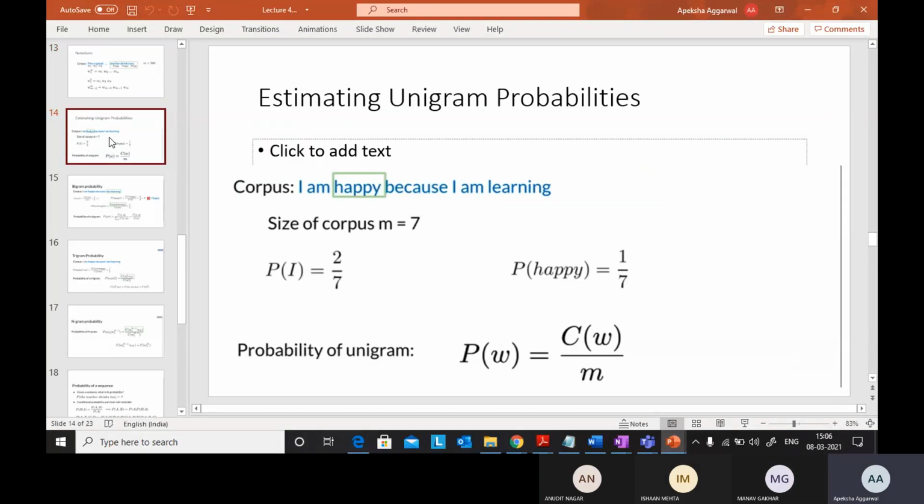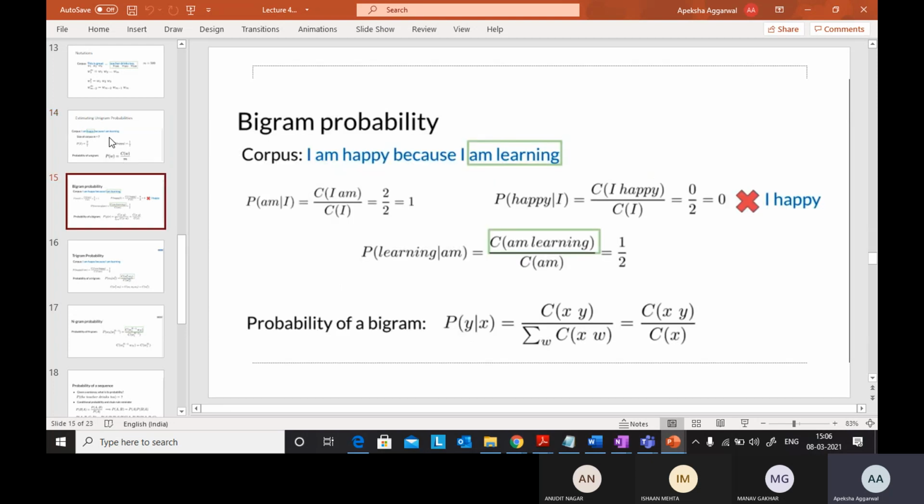While calculating these probabilities, just prepare one numerical on this. That can come in your exam.